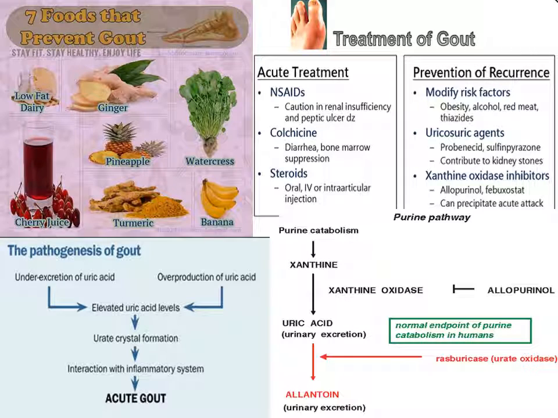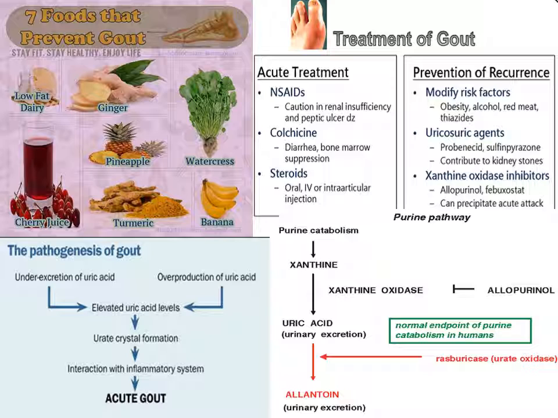Then treatment of gout. Acute treatment: NSAIDs, non-steroidal anti-inflammatory drugs, that is painkillers, colchicine, steroids. Prevention of recurrences of gout: modify risk factors, that is obesity, alcohol, meat; thiazides you should avoid. Then uricosuric agents, probenecid; other drugs we should avoid. Xanthine oxidase inhibitors, allopurinol. So this is how recurrences are prevented by these factors, and acute treatment is by painkillers, colchicine and steroids.